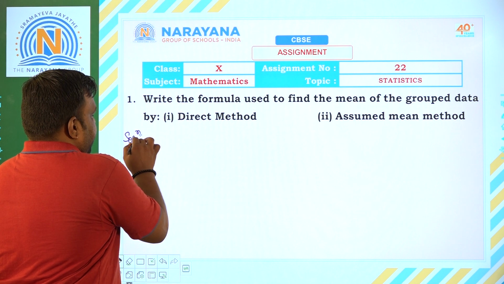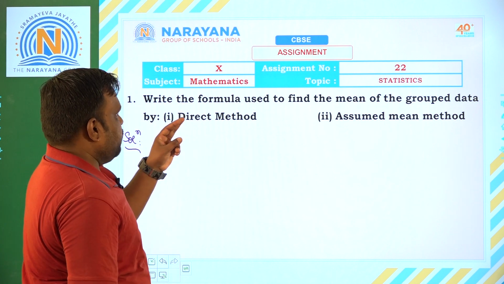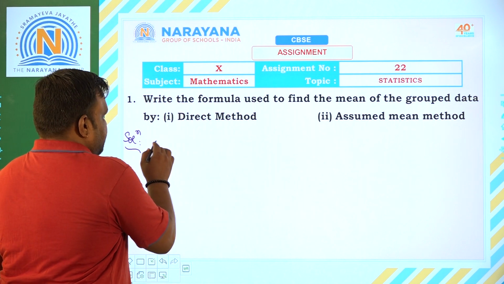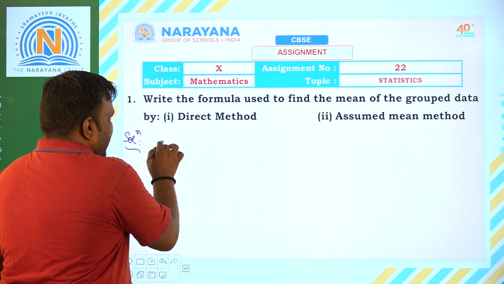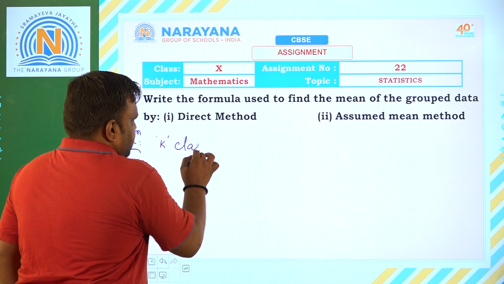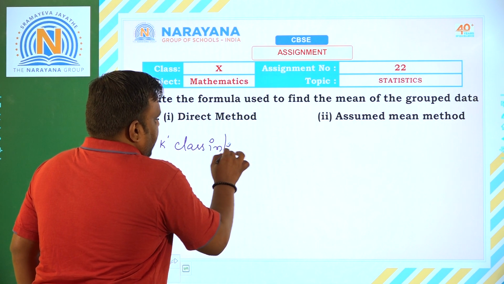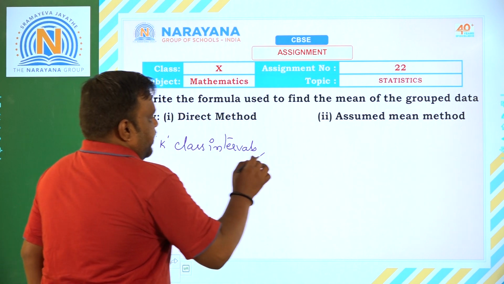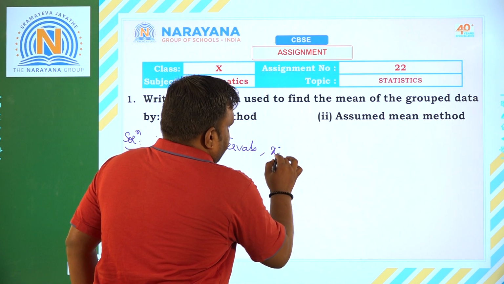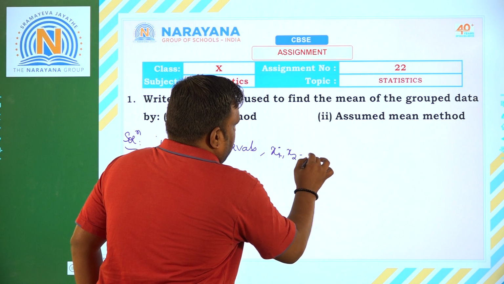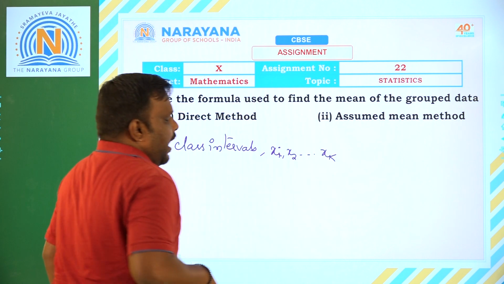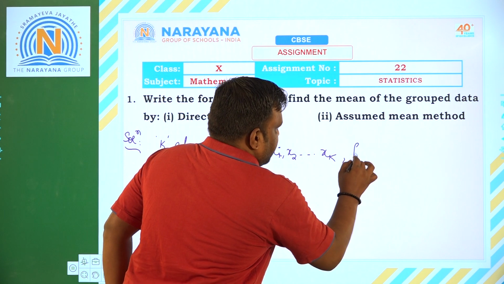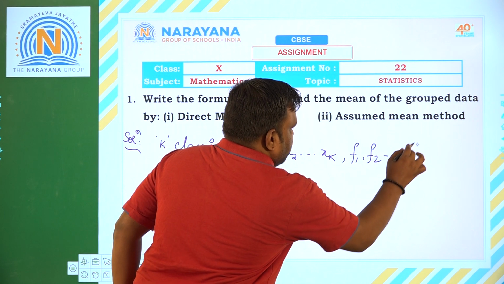We know it clearly. When you have to write the formulas for direct method and assumed mean method, let us suppose we have k class intervals, with x1, x2, and so on xk as the mid values or class marks of those classes, and with the corresponding frequencies f1, f2, and so on fk.